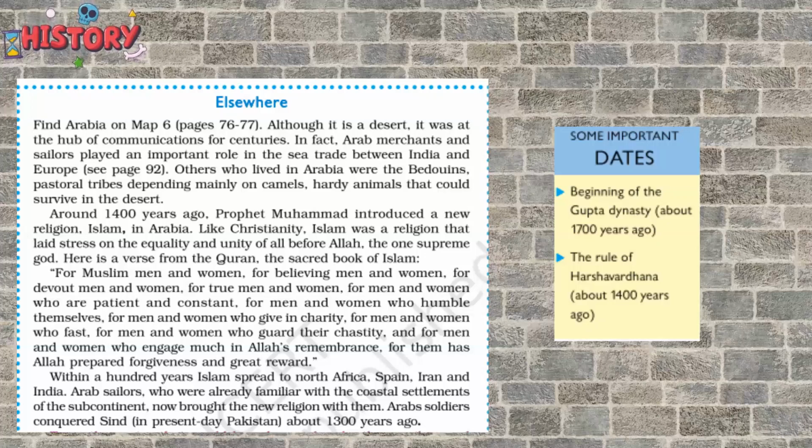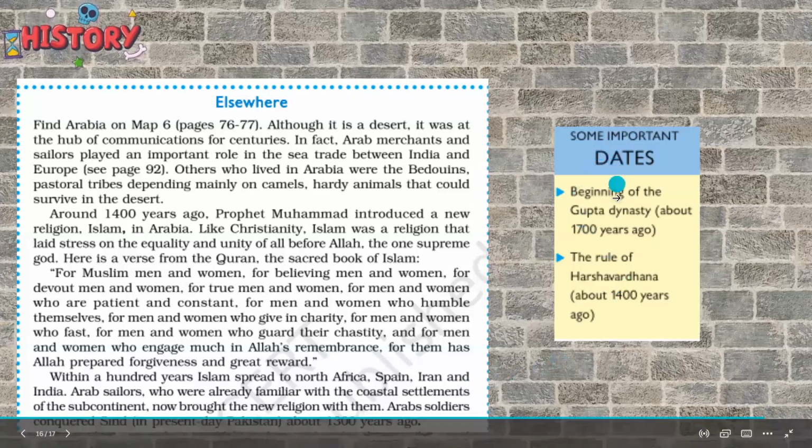Okay, so within 100 years of Islam, it spread to various regions like North Africa, Spain, Iran, and India. And there were Arab sailors who used to trade with India earlier as well. And now they came up with their religion, okay. And there were Arab soldiers who conquered Sindh, which is in present day Pakistan. And they conquered Sindh about 1300 years ago. So this is one of the important dates from the chapters.